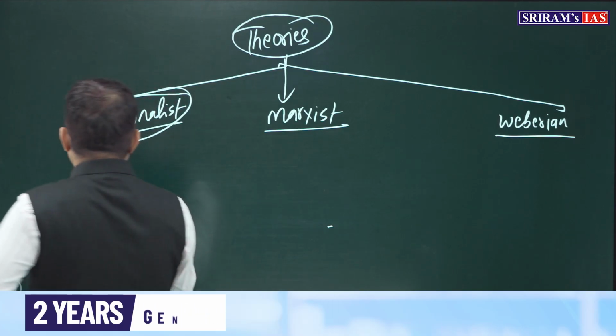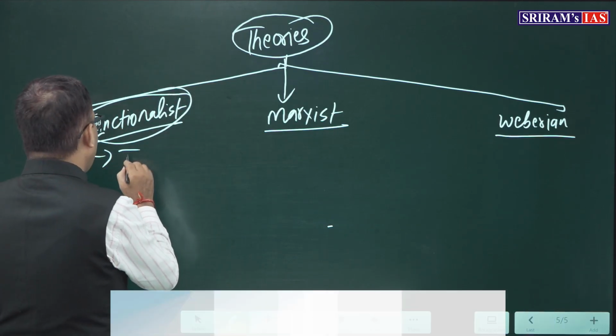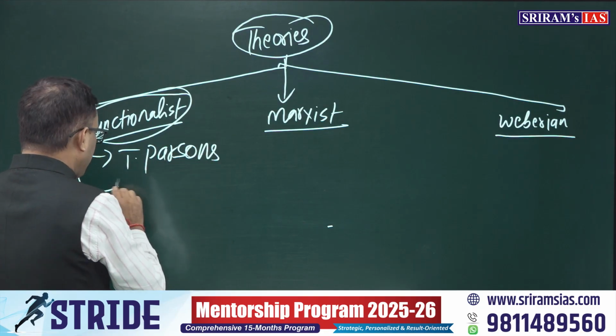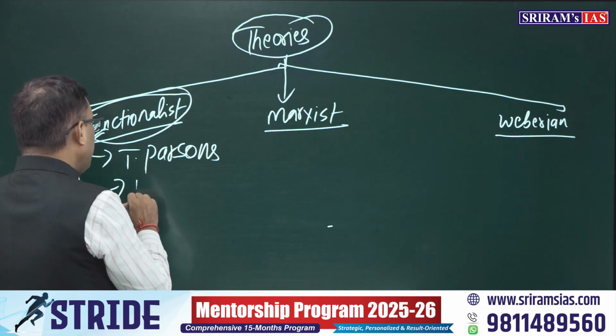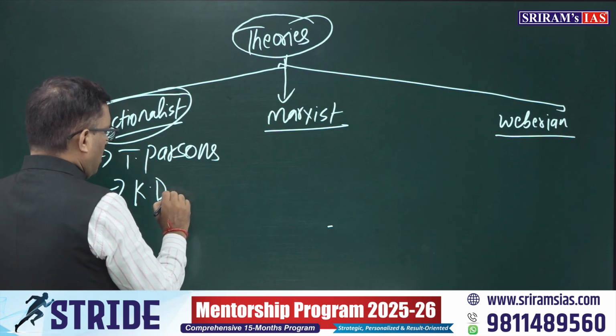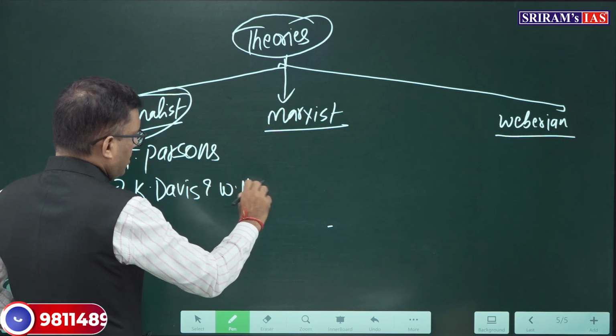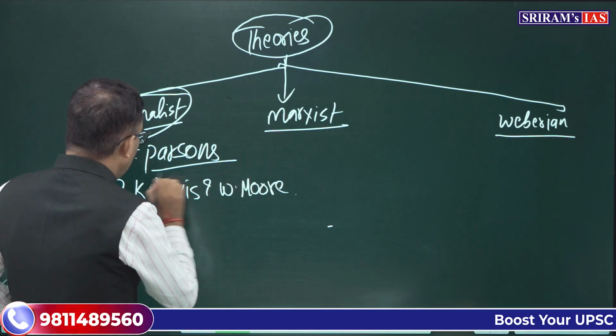Mainly here the person is Talcott Parsons. Another person is Kingsley Davis and Wilbert Moore, two people.